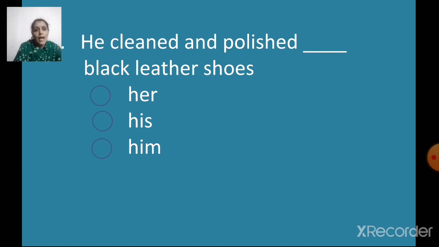He cleaned and polished dash black leather shoes. Her black leather shoes, his black leather shoes, or him black leather shoes. He cleaned and polished his black leather shoes. Right? So let us click his. Understood, children?